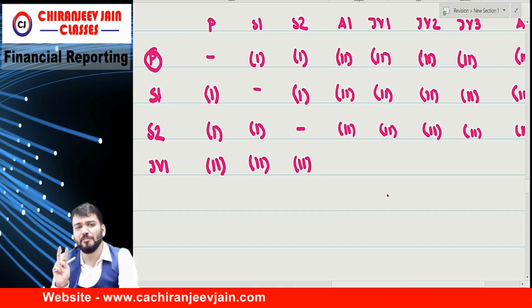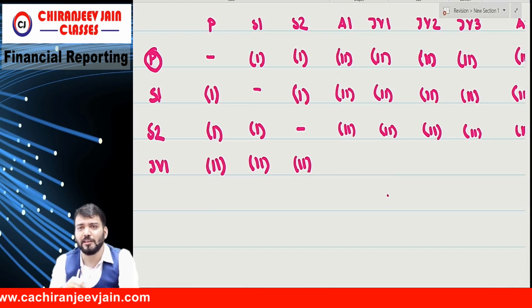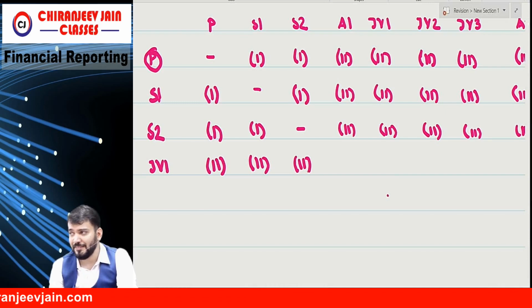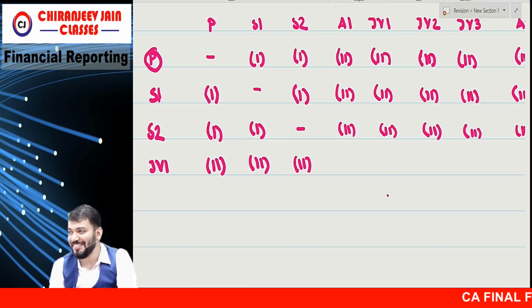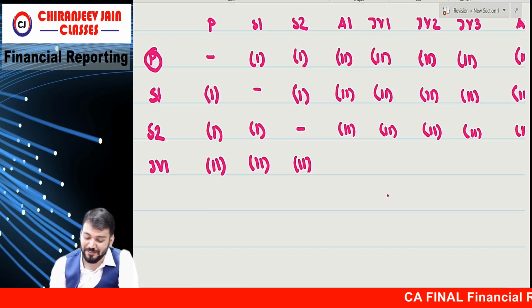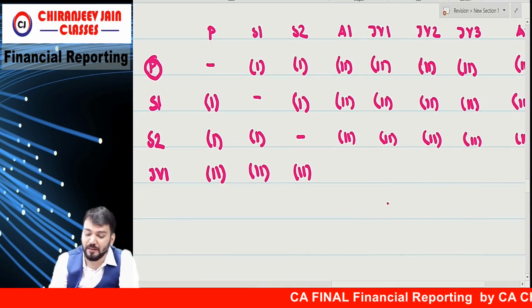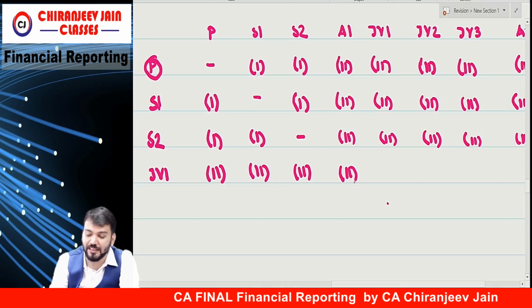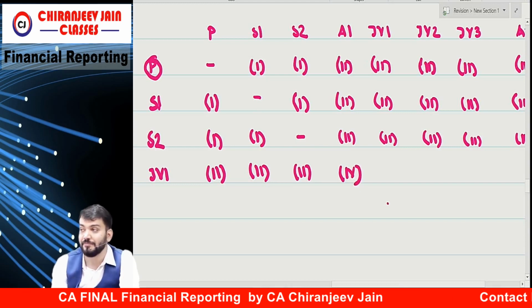Meaning the relationship is always two-way. If I am related to my wife, the wife is also related to me. Can I say I am related to my wife but she is not related to me? It's not possible. Correct? JV1 and A1 as per which para? 4. Think and say, marks deducted.